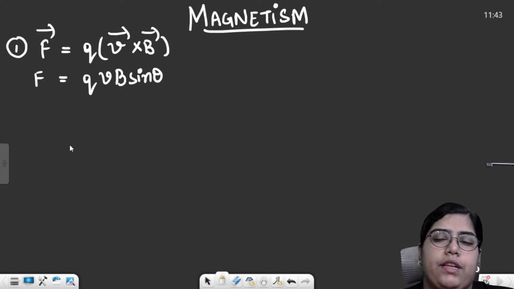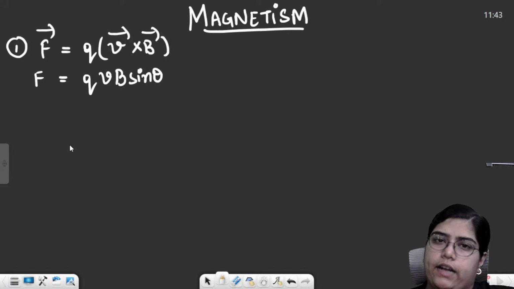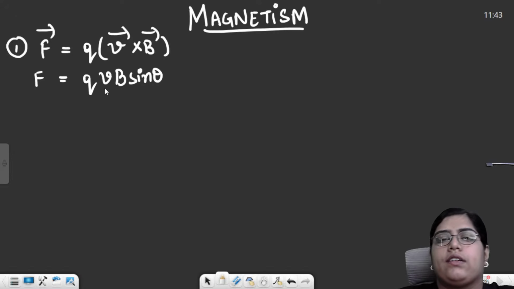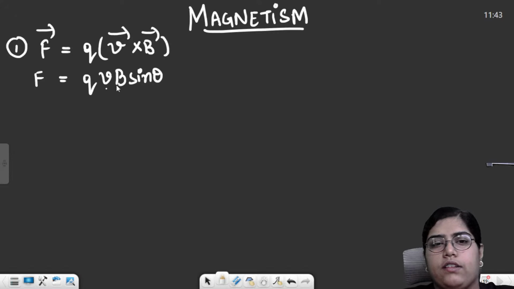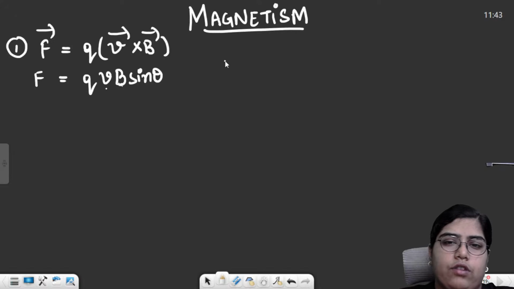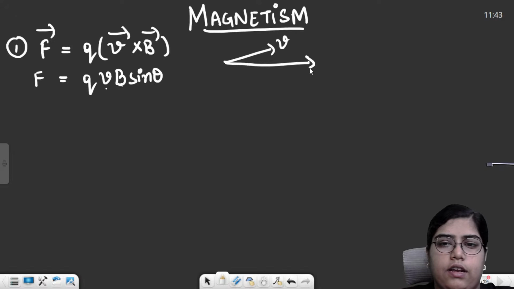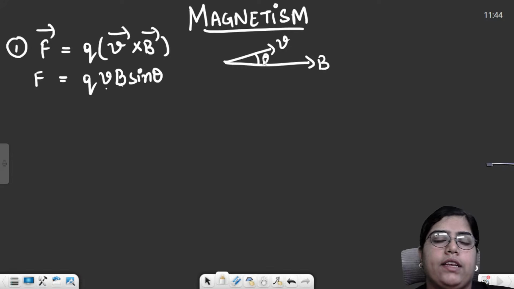Magnetic force will only be experienced by a moving charge. Electrostatic force will always be experienced by a static charge, right? So whenever a charged particle is moving with some velocity v in some magnetic field B, it will experience a force which can be calculated by q v B sine theta. Theta is the angle between velocity and magnetic field. For example, the particle is going in this direction, the magnetic field is in this direction. Now this will be your theta. So force will be maximum at an angle of 90 degrees. Force will be minimum at an angle of 0 or 180 degrees, because at 0 and 180 degrees, the value of sine is 0.